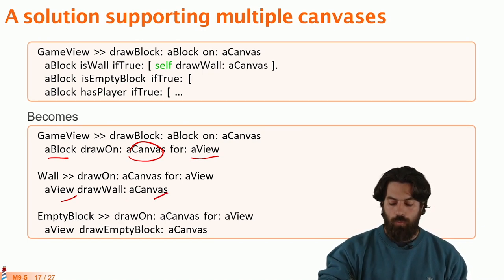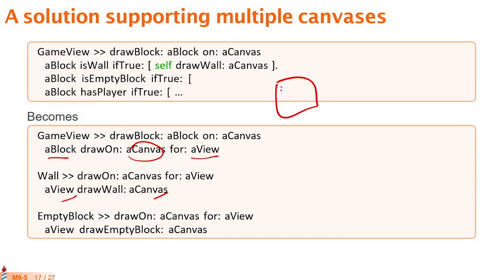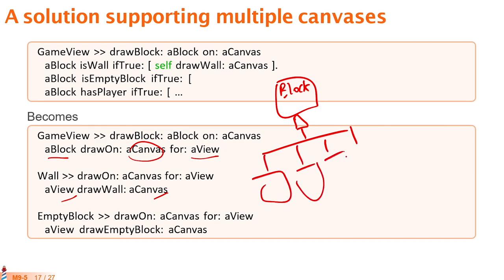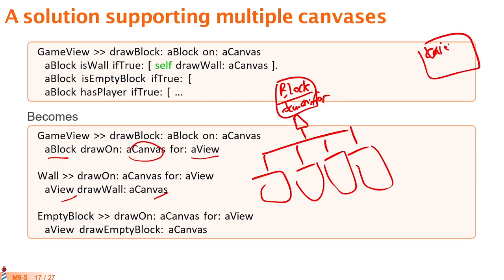In this way, what we have is a lot of different blocks, as we saw before, and each of these will understand draw on for, and then they are going to send a message to a canvas, to a view actually, that will understand how to draw each of the elements.